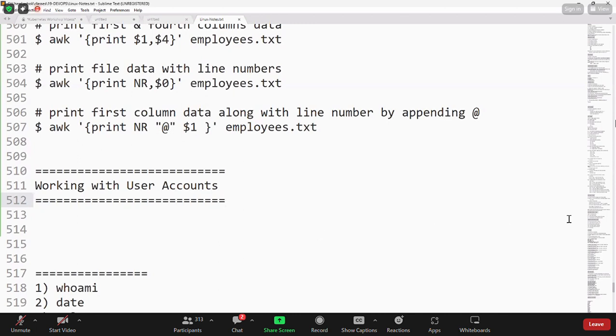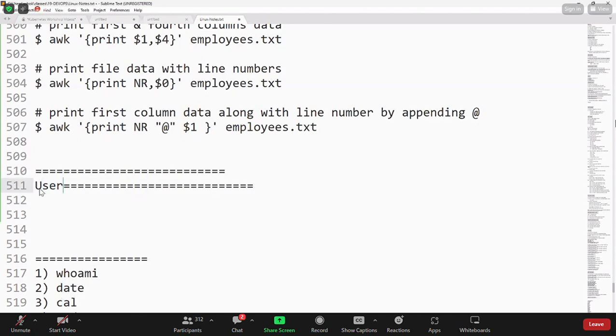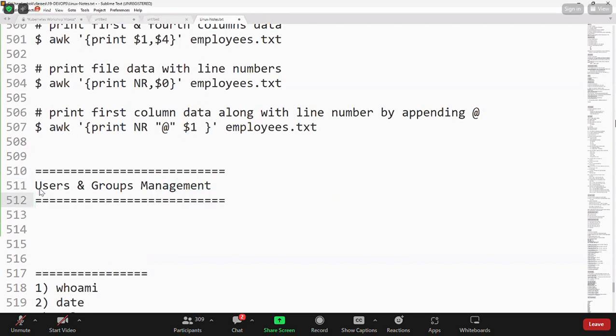How to work with users, how to work with groups in a Linux machine. In tomorrow's session, we are going to discuss user management in Linux. The topic name is users and groups management. This is the topic for tomorrow's session.